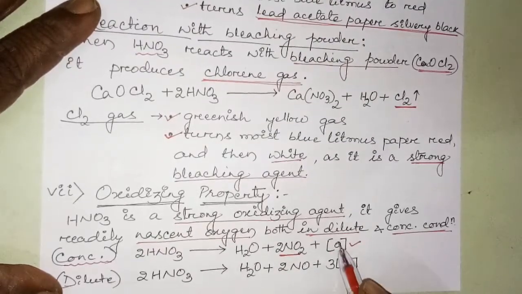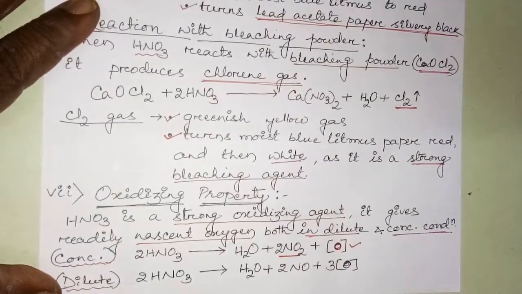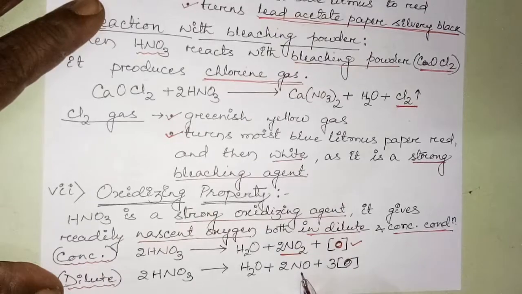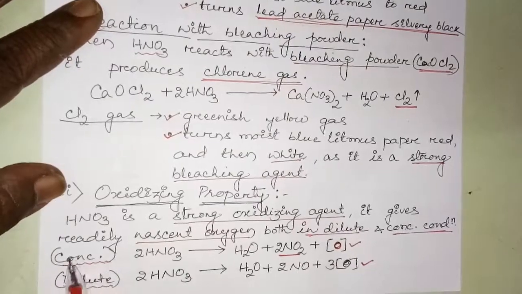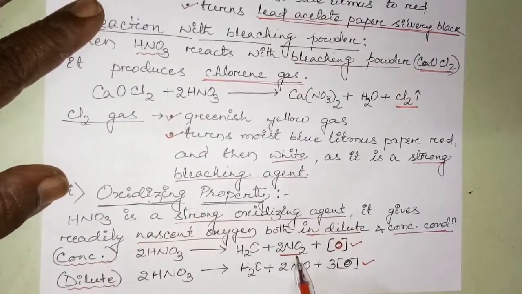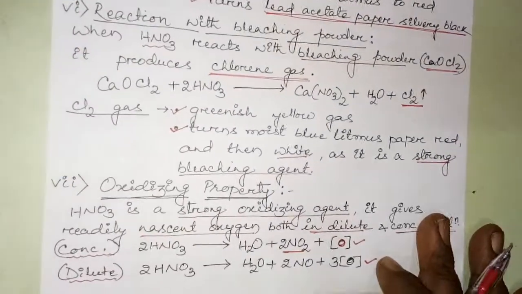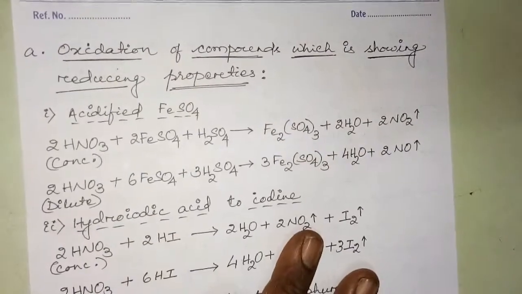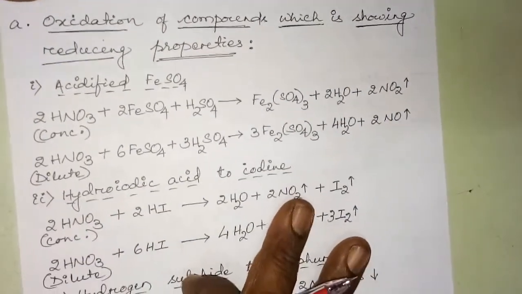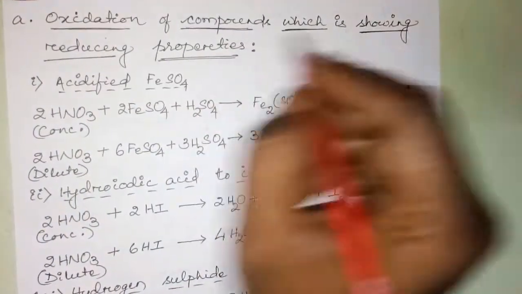The oxygen in square brackets is nascent oxygen. In the case of dilute nitric acid, it produces water, nitric oxide and nascent oxygen. So you have to remember, concentrated nitric acid produces nitrogen dioxide and dilute nitric acid produces nitric oxide, along with nascent oxygen. Now we will discuss this nascent oxygen. The oxidizing property of nitric acid is because of this nascent oxygen. Now how does it react? The oxidation of compounds showing reducing property.